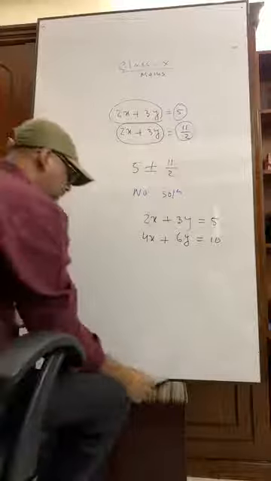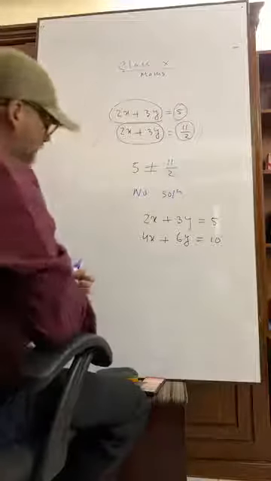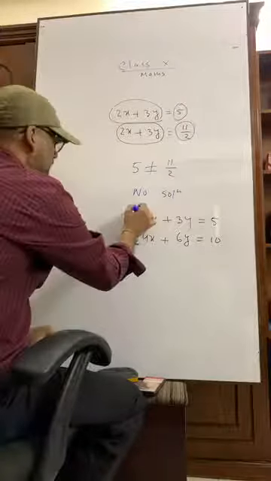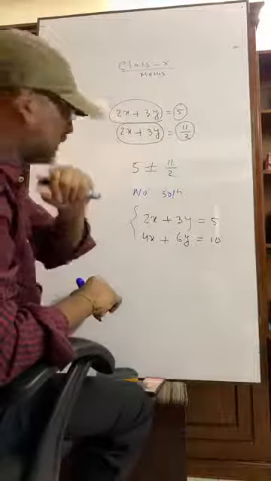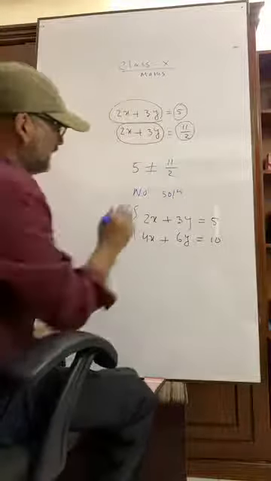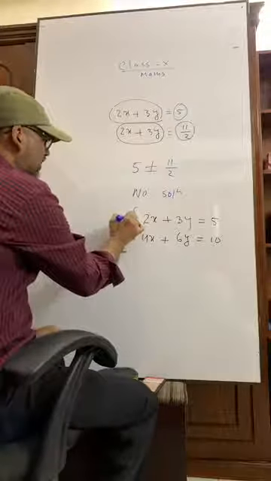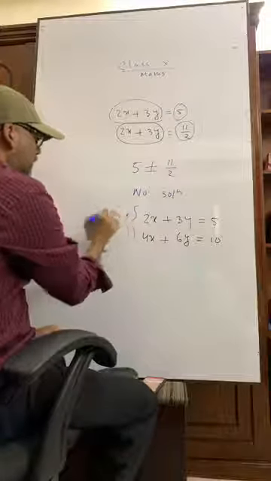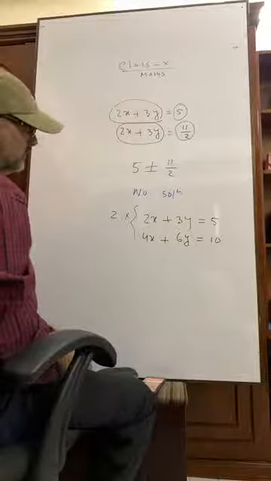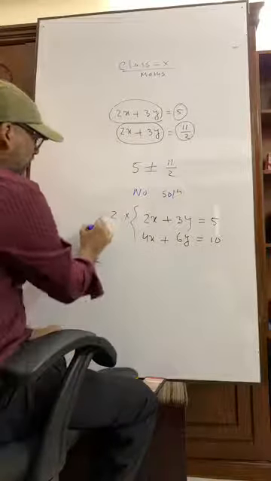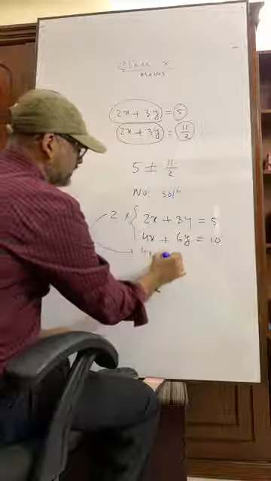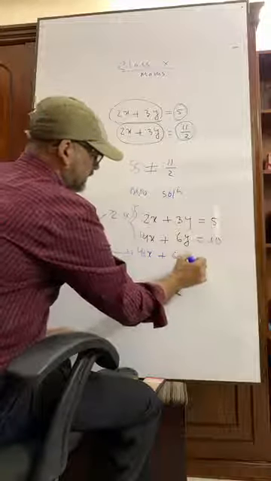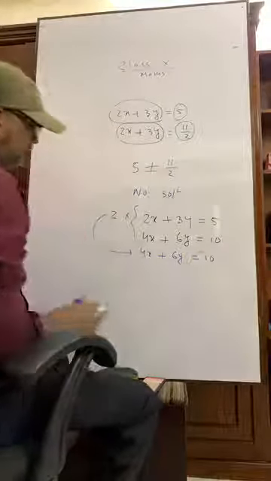Okay, so what is the solution? Just see one thing: if we multiply the first equation by 2, we will get 4x plus 6y is equal to 10.